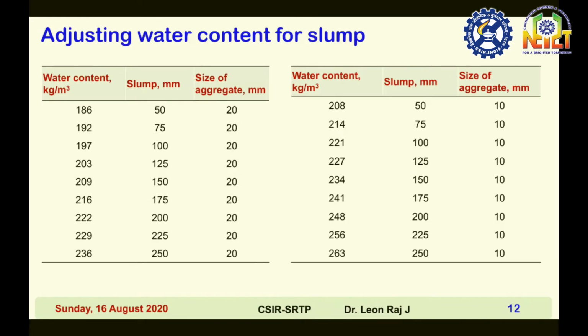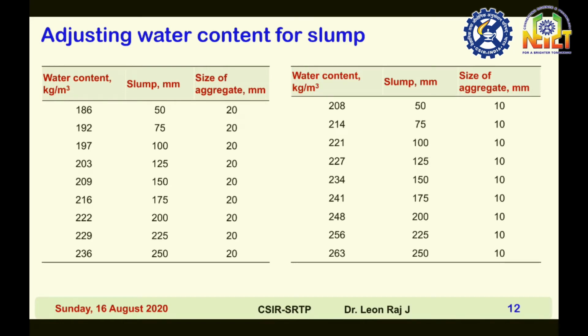Adjusting water content for slump. As per code, for every increase of slump value of 25 mm, the water content has to be increased by 3%. So your tentative water content for 50 mm slump for a maximum nominal size of aggregate 20 mm is 186 kg per meter cube.